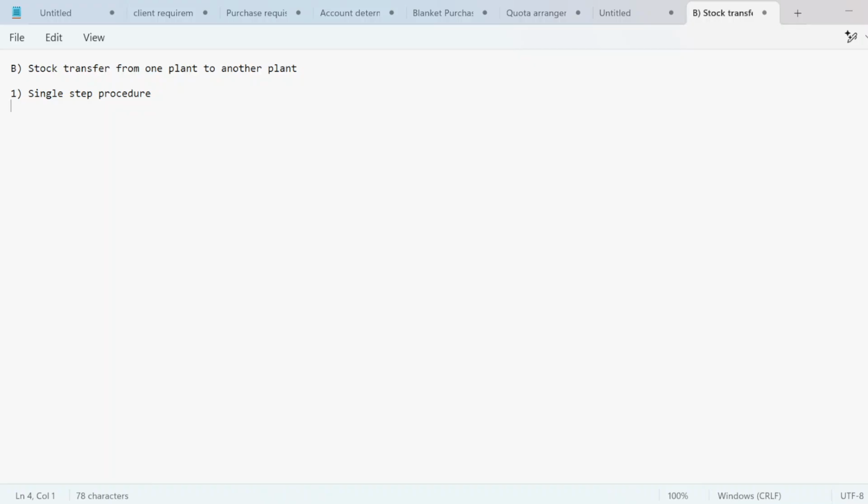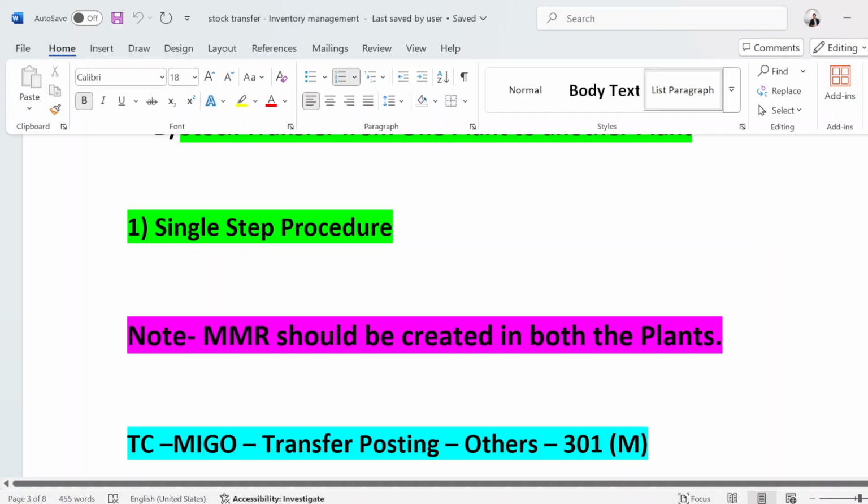In the single step procedure, we will do that by using the same T code, MIGO. Movement type is 301, and that we have to give manually. Manually means we have to enter it. But you can see here, a note is there.